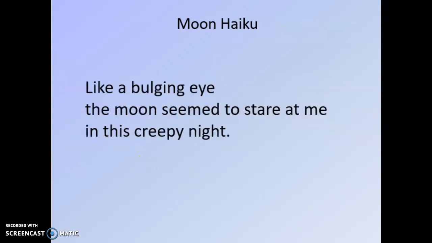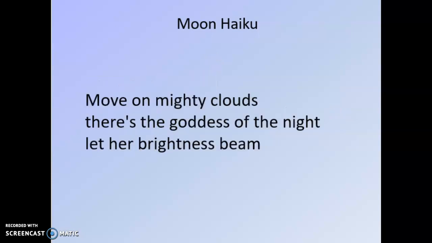Let's look at another example. Like a bulging eye, the moon seemed to stare at me in this creepy night. So here again, it's used personification, and a simile to compare the moon to a bulging eye. Not only can you give the object human characteristics by saying it might smile, it might whistle, you can also compare it to something. What does that moon look like? Remember when we compare things like similes, we say it's as sharp as a knife, or the moon is like a bulging eye. Okay, let's look at one more example.